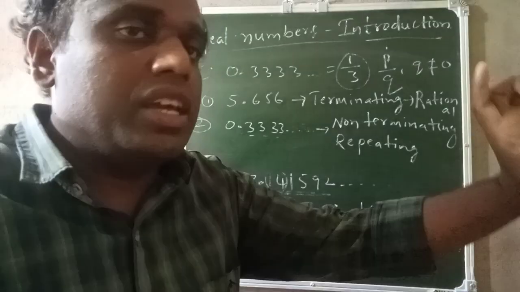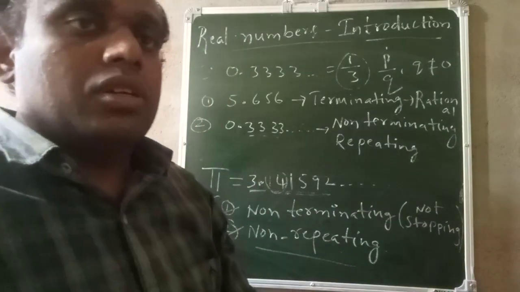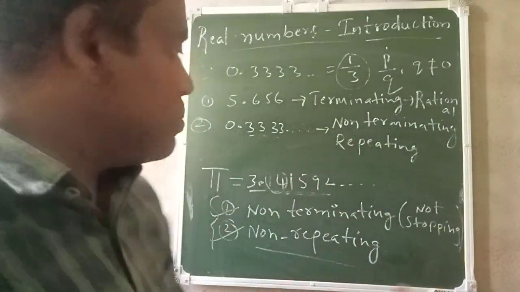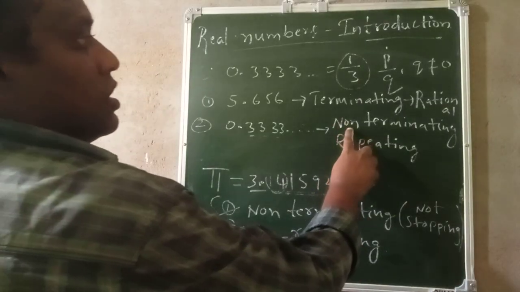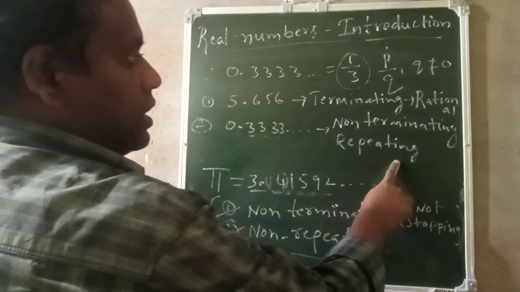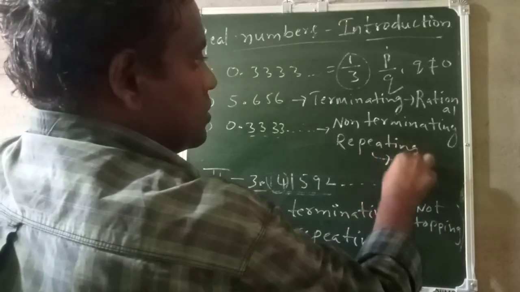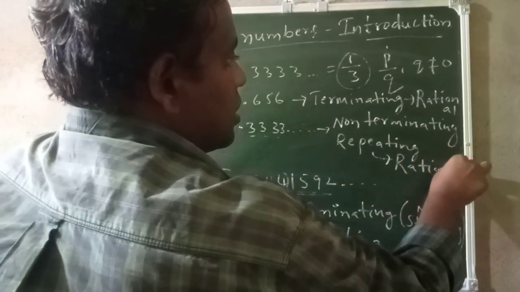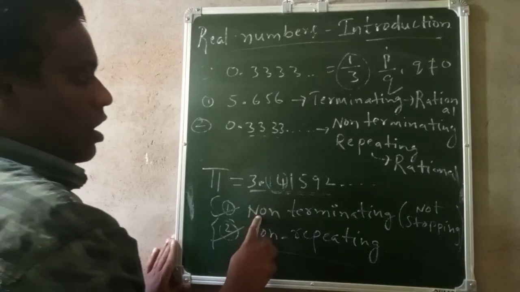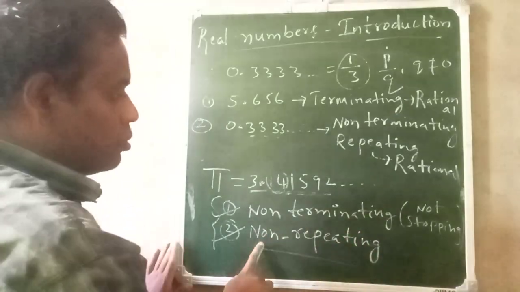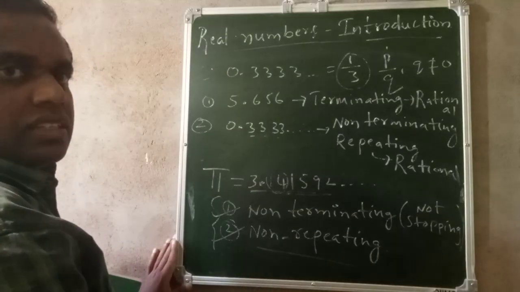If you want to say any number is irrational, it should satisfy both conditions. See, non-terminating but repeating, that is rational only. That is a rational number. When it becomes irrational, along with non-terminating, it should be non-repeating.